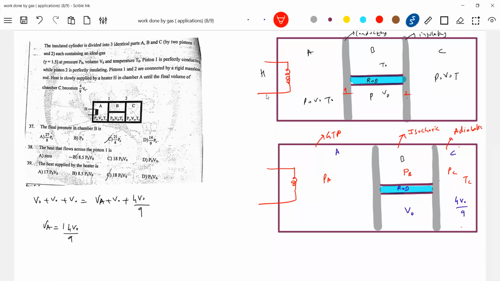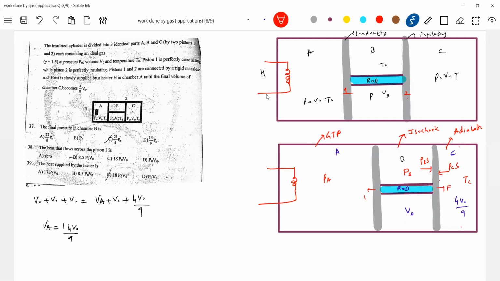The gas here will exert force PC into area of cross section, let me take S, and here PB into S. There'll be force also, no? That force will be in this direction.